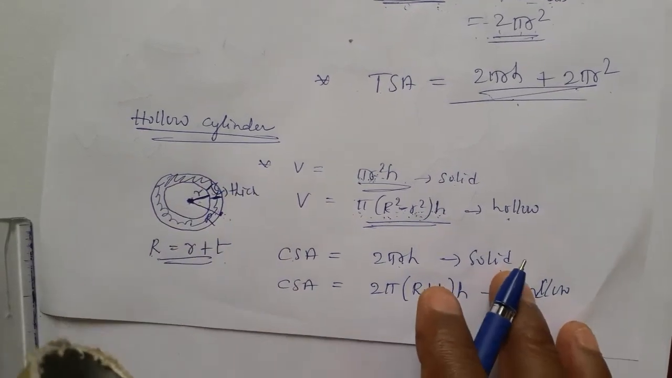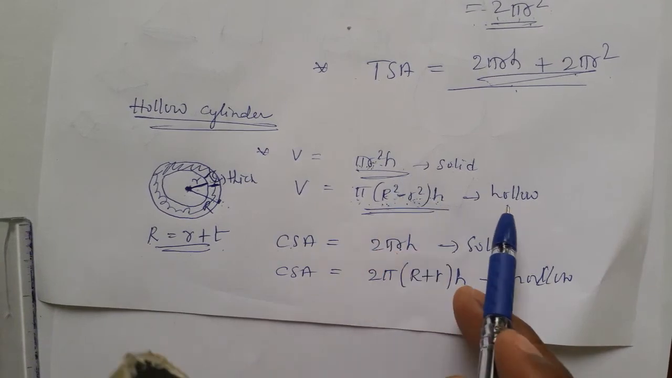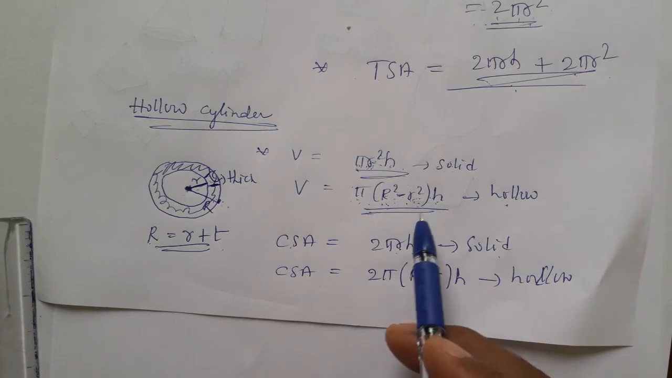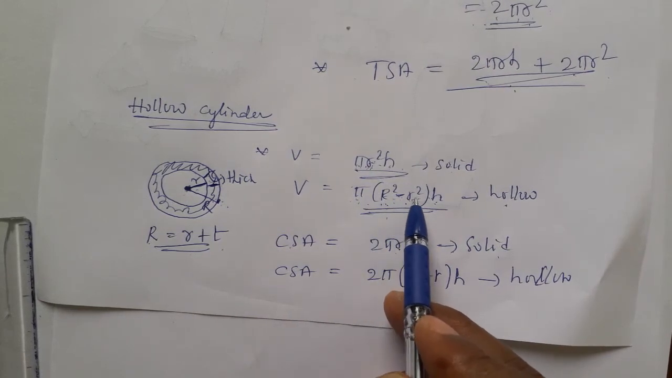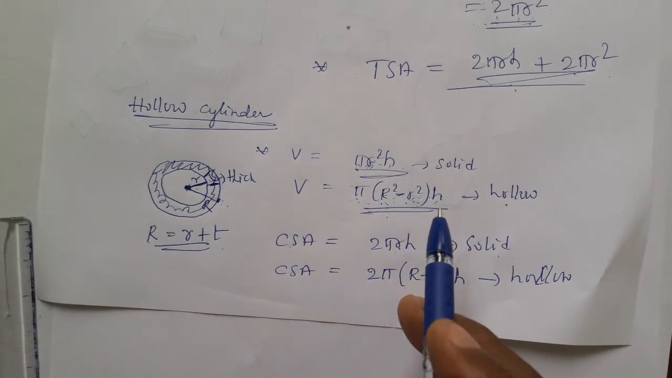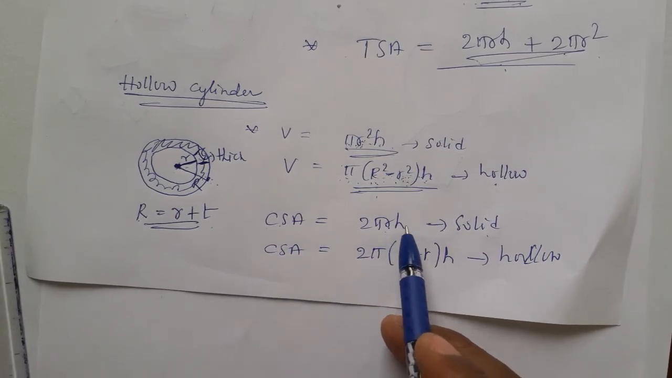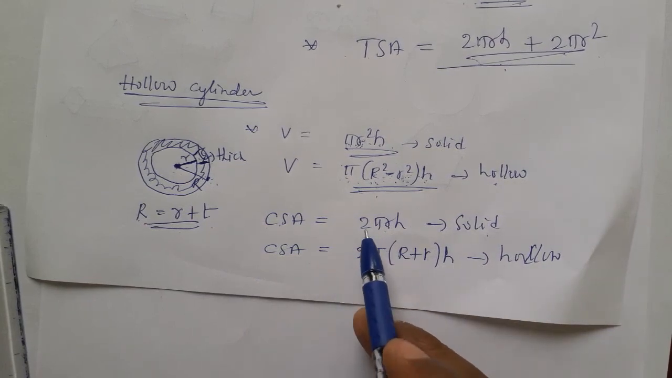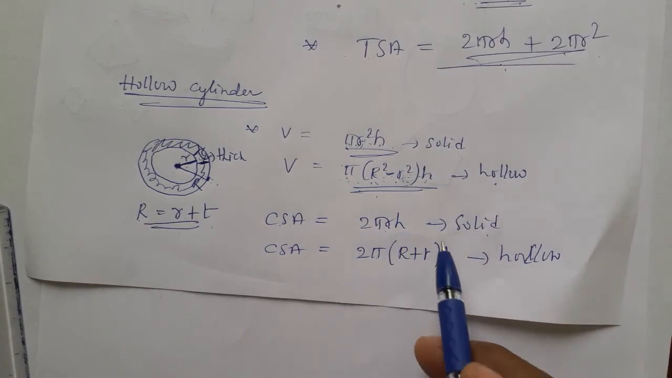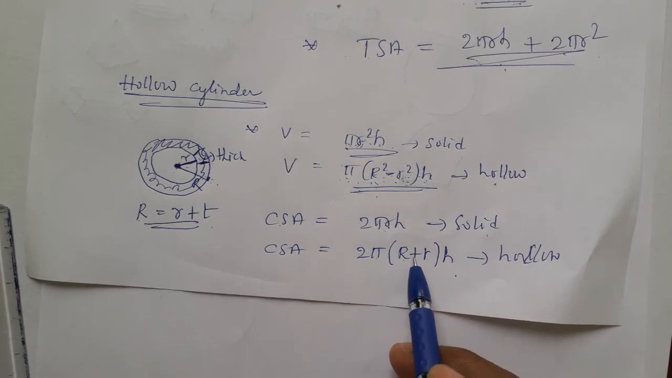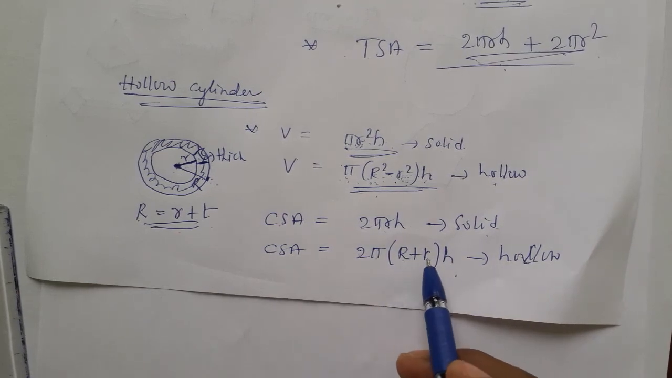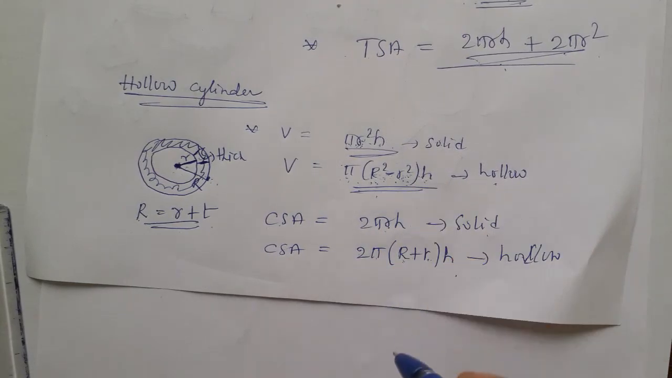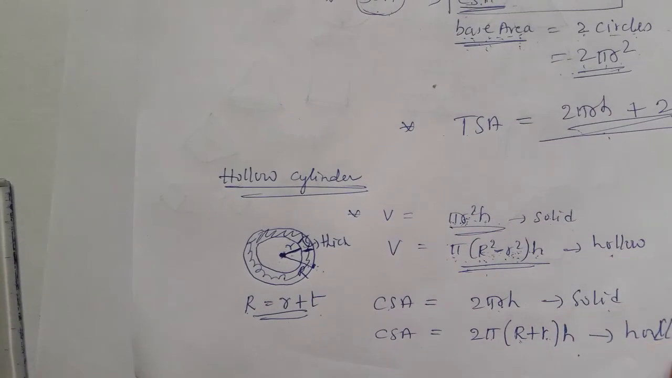Look at this. By doing simple changes, the solid and hollow formulas are differentiated. What the solid formula has, the same for hollow also. The single radius is converted into two radii, big radius minus small radius. In curved surface area also the same. Solid curved surface area is 2 pi r h. Hollow curved surface area is the same: 2 as it is, pi as it is, h as it is. In place of small r, write bigger plus smaller. In curved surface area, radii are added; in volume, radii are subtracted. So remember these simple changes.